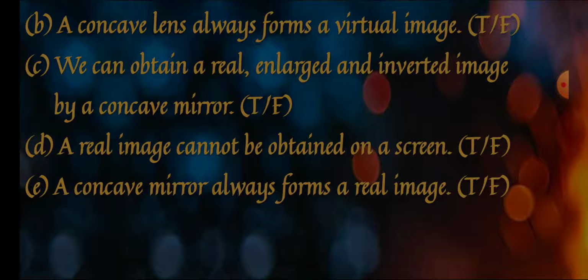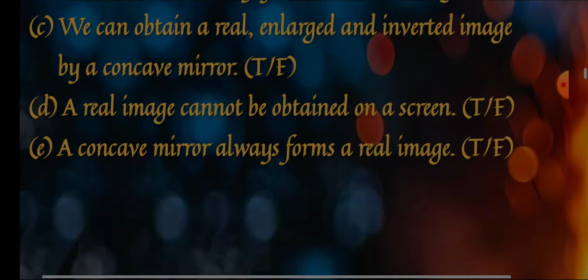Second, a concave lens always forms a virtual image. Let's remind the points we understood in concave lens. First, it is thick at its edges and thin in the middle. Second, it will always give you a smaller image. Then always an erect image and always a virtual image, and it is also known as a diverging lens. So you can see that it includes this point, so the answer will be true.